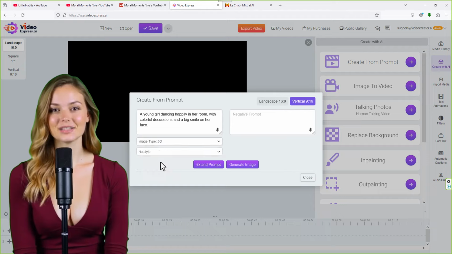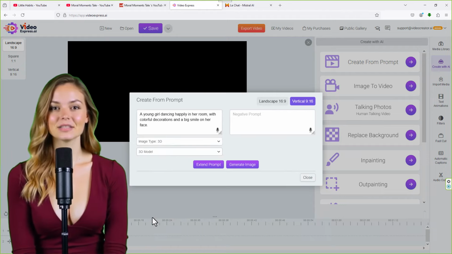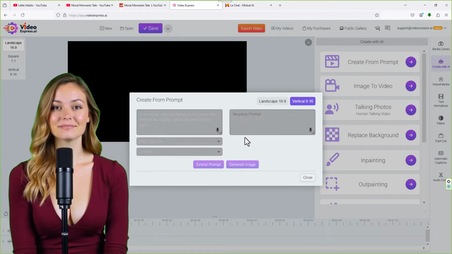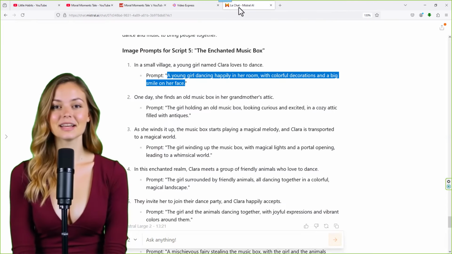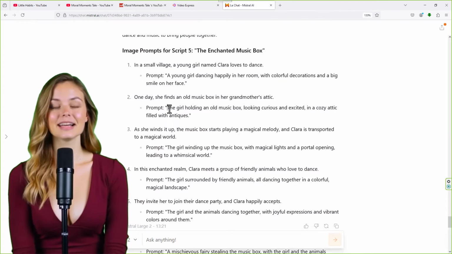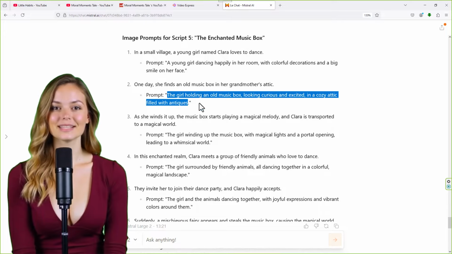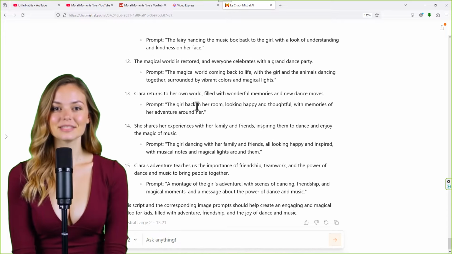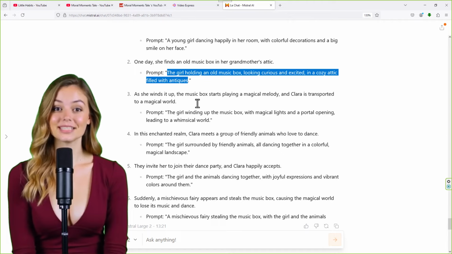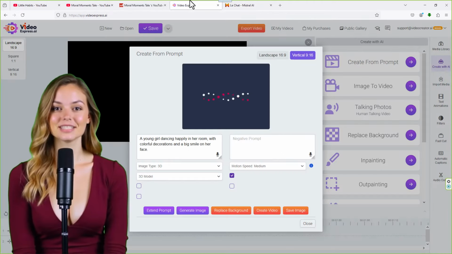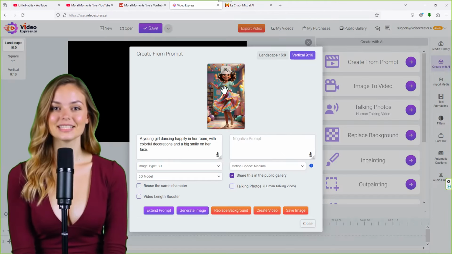Image style: 3D. While you're generating your image, all you have to do is copy the next prompt for your video. Let's see how many prompts you have. We have almost 50 prompts, and that will finish up your video. While it's rendering, it takes another few seconds.